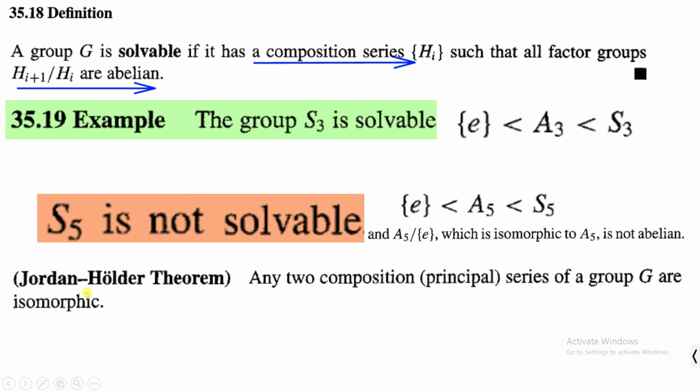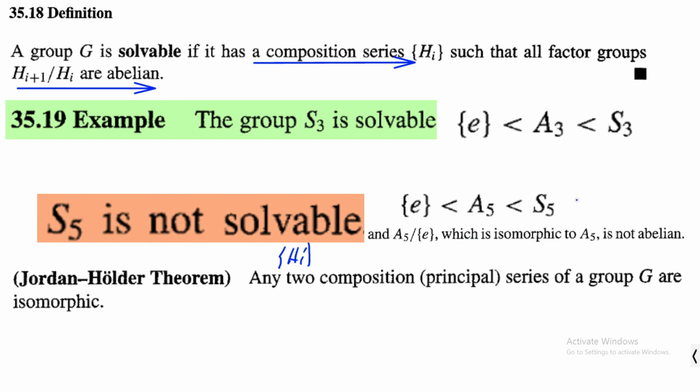No, because the Jordan-Holder theorem says that if S5 has another composition series Hi, then that Hi must be isomorphic to this composition series.